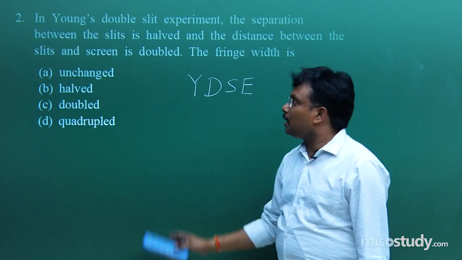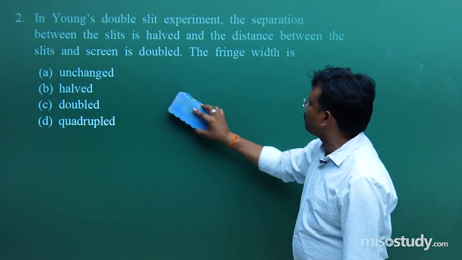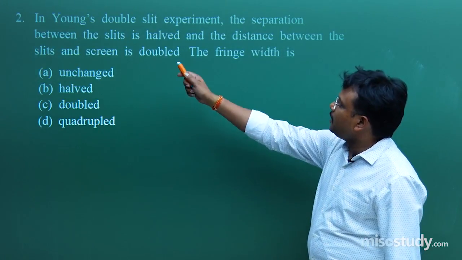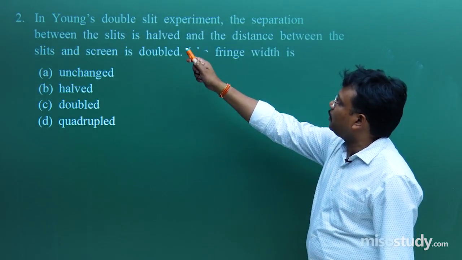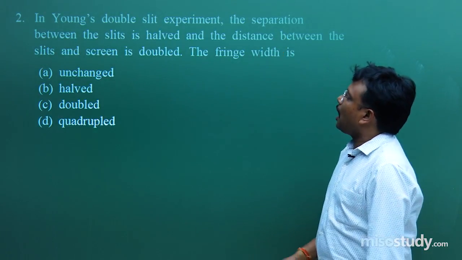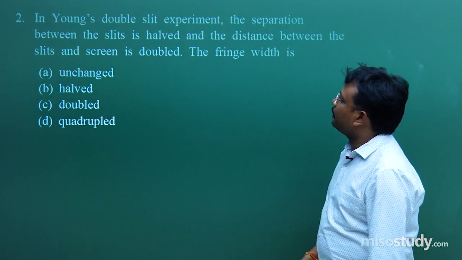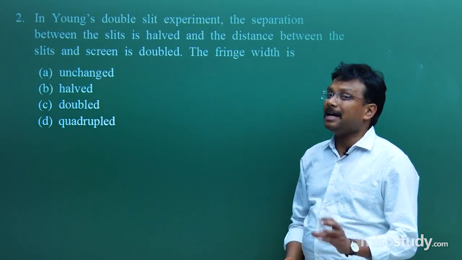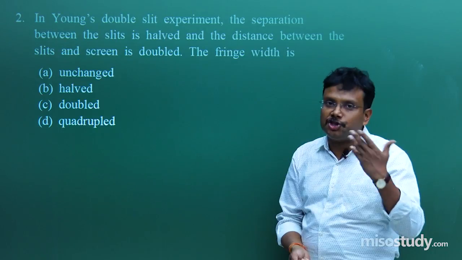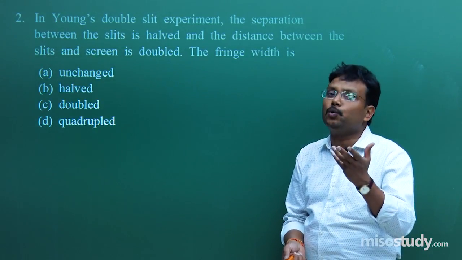Okay, here I am just picking a very simple question. What exactly is the problem? In Young's double slit experiment, YDSE, the separation between the slits is halved and the distance between the slits and screen is doubled. How much does the fringe width change? What will happen if we do that?